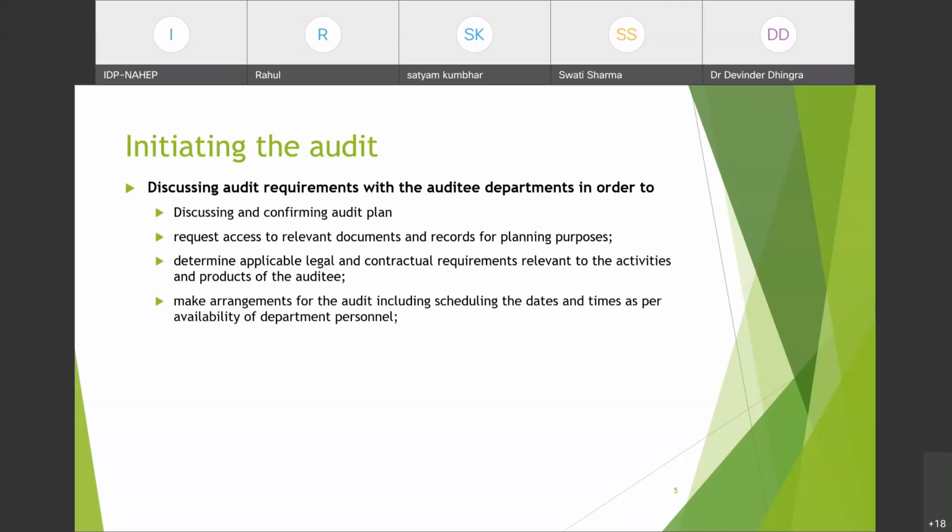How to initiate an audit? Discussing audit requirements with the audited departments. Request access to relevant documents and records for planning purpose. उस department से related जो भी documents and records हैं, that person can provide to the auditor so that वो उसके according plan कर पाए कि कौन से department के कौन से part को कितना time देना है. Determine applicable legal and contractual requirements relevant to the activities and products of the auditee department.